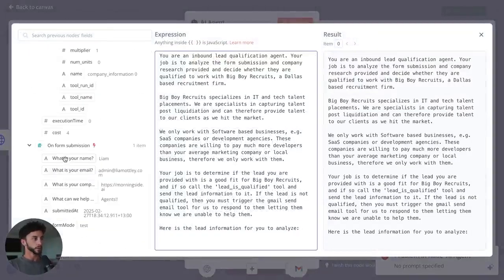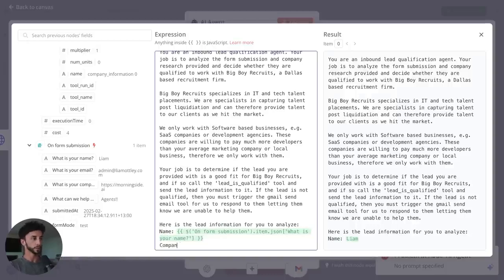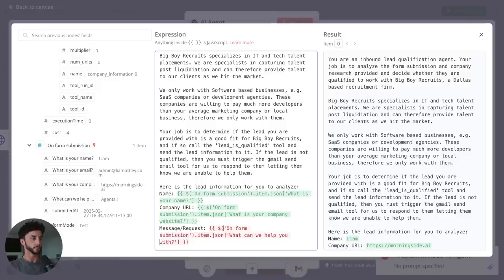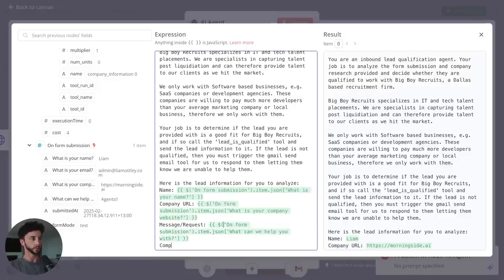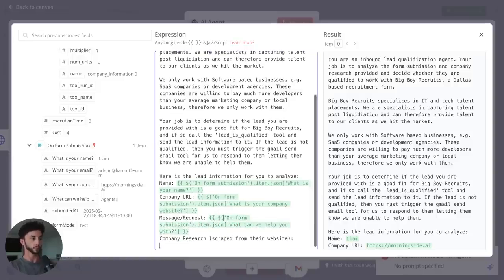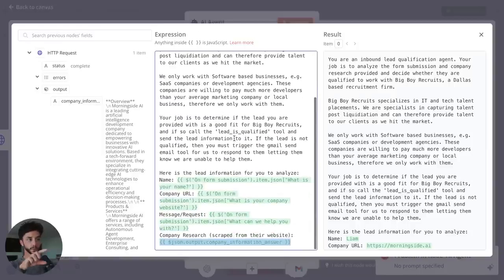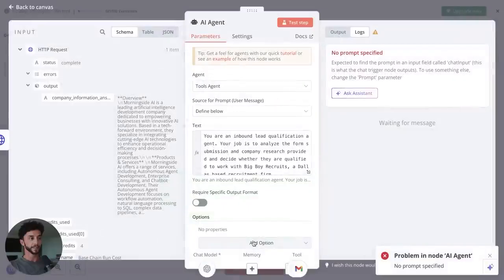We can add in, just go name, company URL. We can add this in. And we can go message/request. And then of course we go company. And we can take the company information and dump it in. So that's from the relevant step 4, the research that we did to scrape using our Firecrawl tool. And then we've provided all the information to this agent, and it's going to be injected with all of these values on each form submission. And then it's going to make a call on what tool it needs to use. So we're pretty much there.